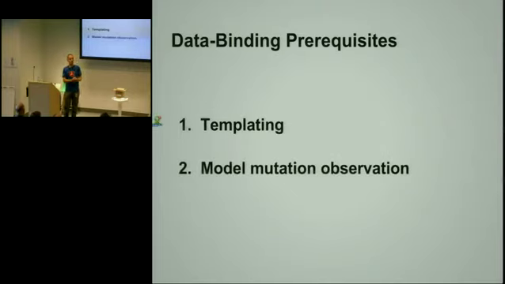And model mutation observation is how do you figure out that a model changed? And how do you react to this change to update the view? So these are the minimal requirements you need to implement data binding. And I'm going to talk about how we did this in Angular. Let's start with templating first.